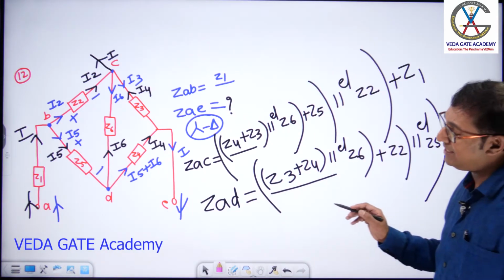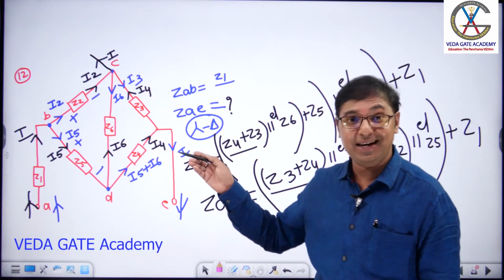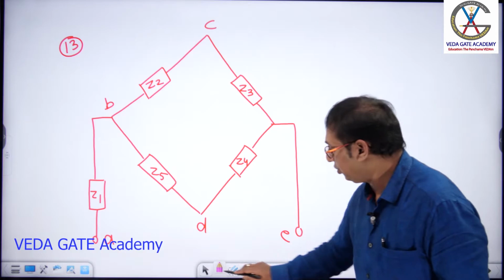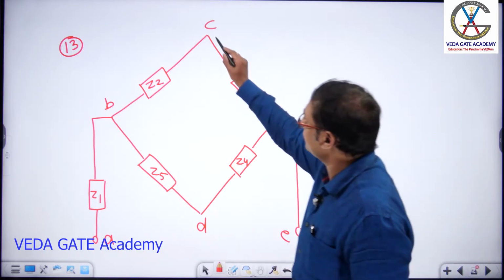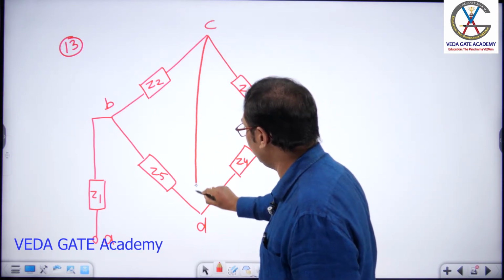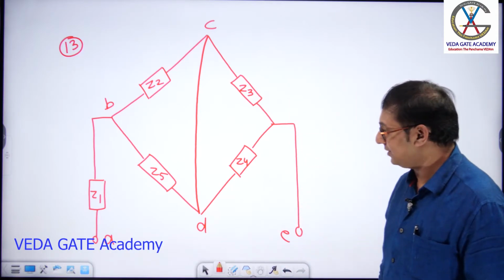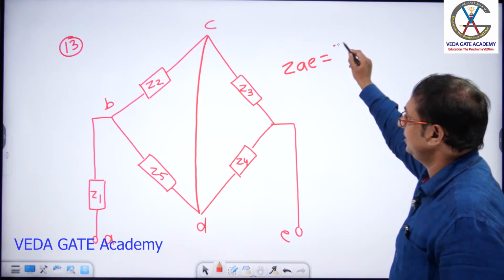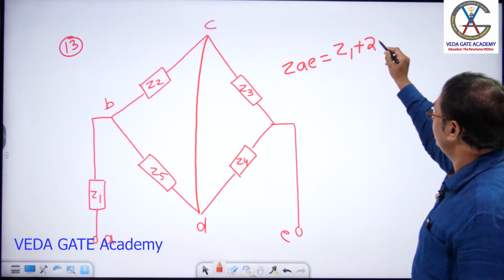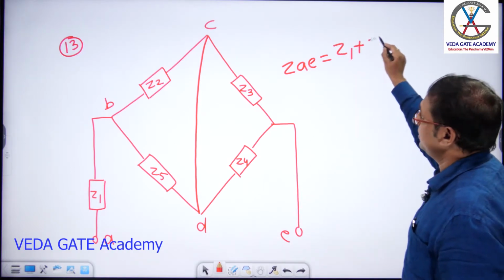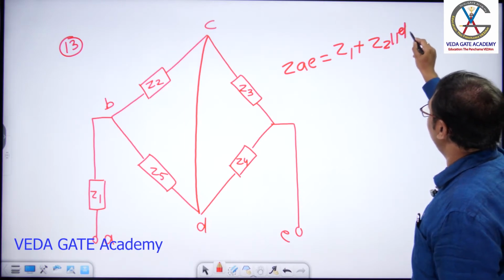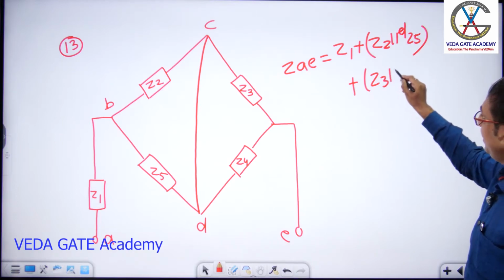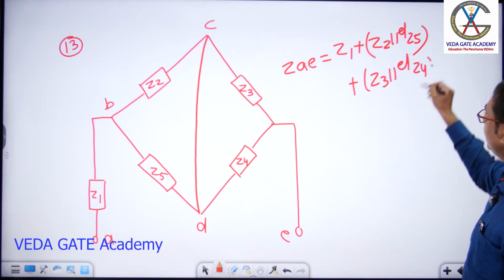So if we open Z6, what happens? It is similar to the 9th question. If we short, next question. Let us short these two terminals. And come on, tell me, sir, what is your answer? If I ask ZAE, a bit faster, please. Z1 plus Z2 parallel Z5 plus Z3 parallel, come on, sir, Z4.